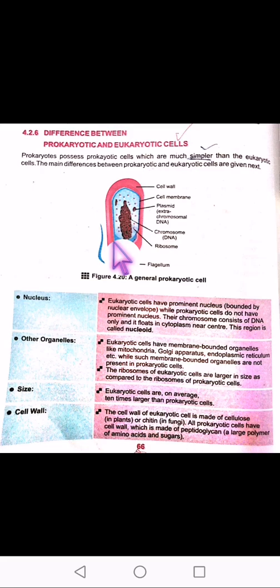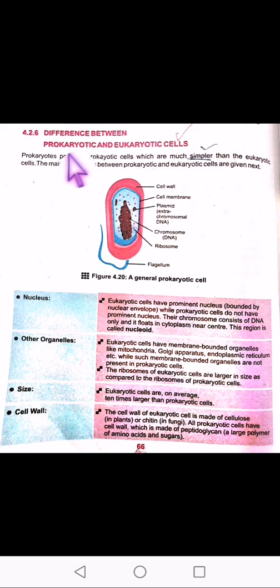So, starting from the topic 4.2.6, physical. In the physical classes, as I have given you all the information and discussed the previous topics. Fine. Now we are going to start from 4.2.6, that is the difference between prokaryotic and eukaryotic cells.